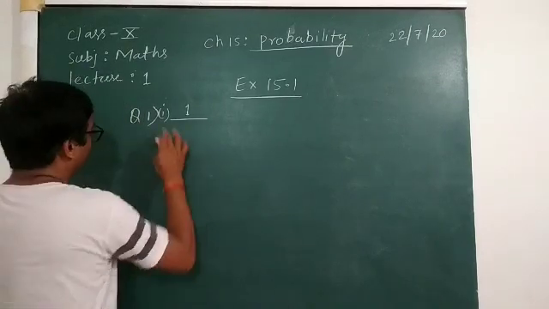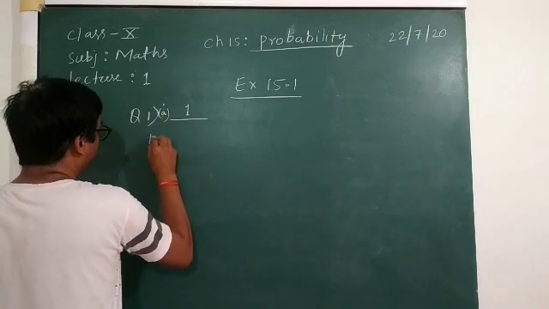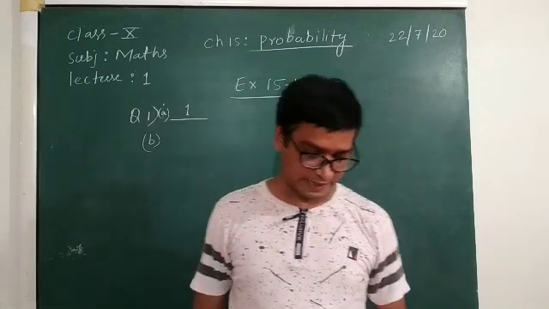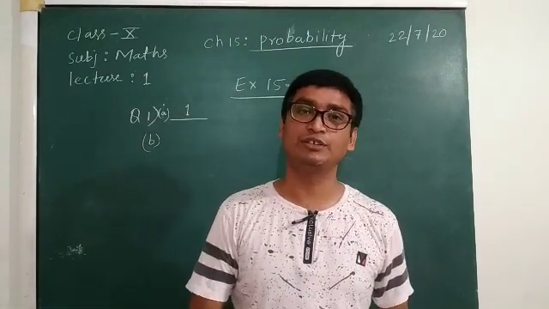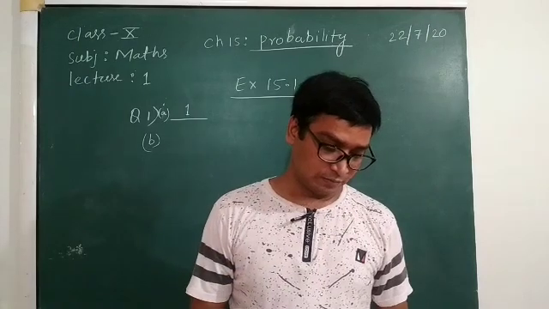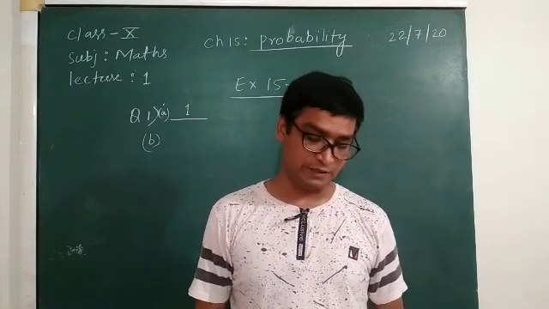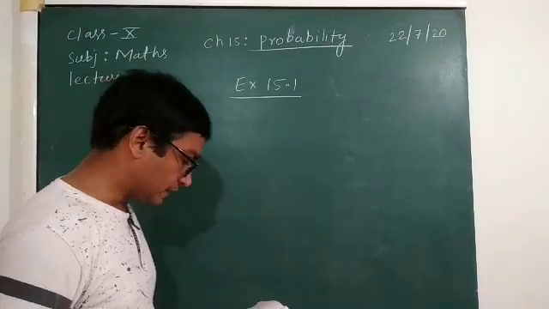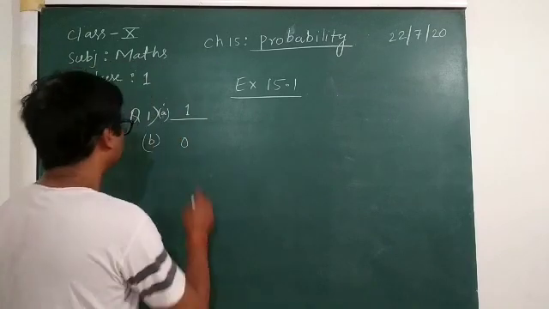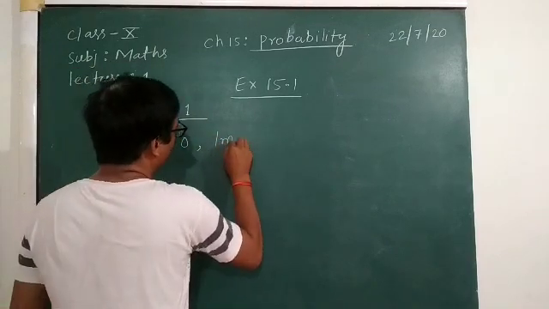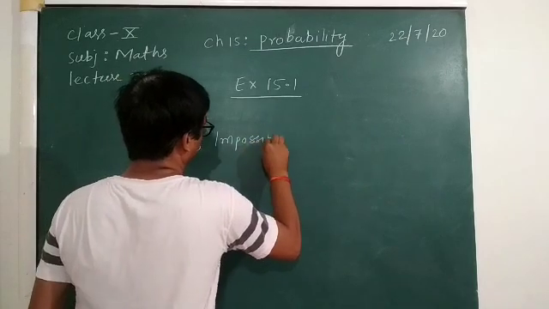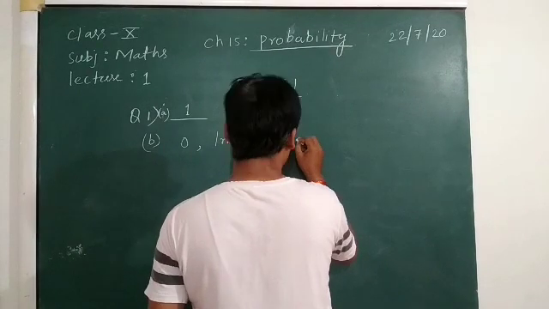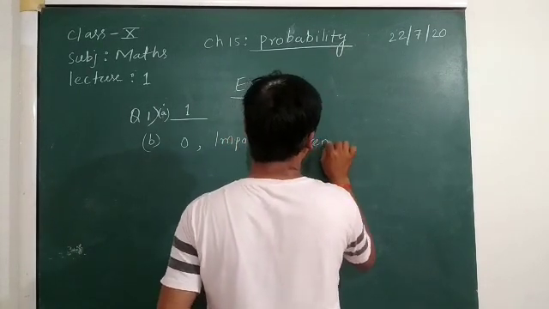Then it is A, then B. B is the probability of an event that cannot happen. The probability of an event that cannot happen is 0. Such an event is called an impossible event. There are 2 blanks in this.